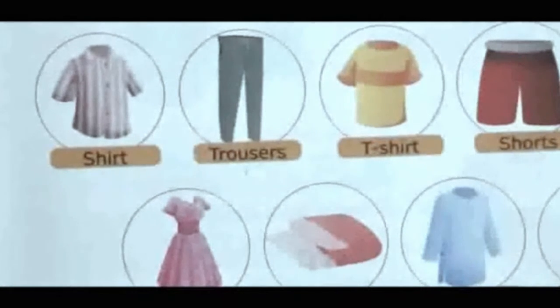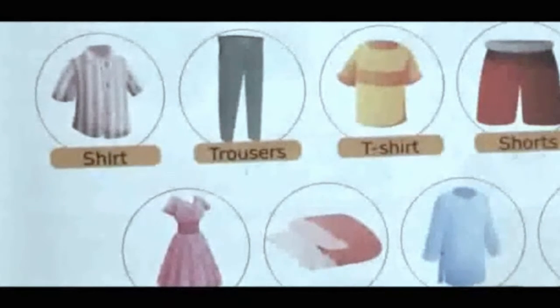Children, clothes help us in many ways. But how can we take care of our clothes? As we know, different clothes are made up of different materials. Some are made up of cotton, some are made up of silk, some are made up of nylon and rayon.